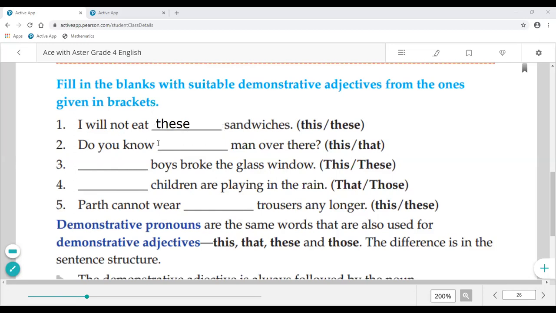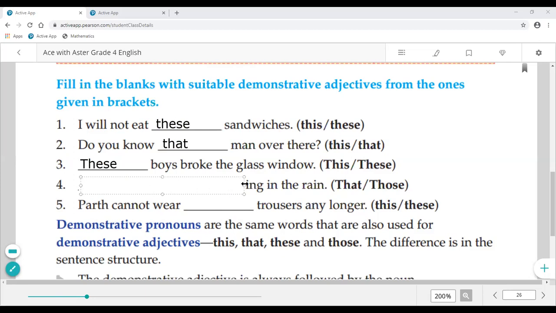Do you know that dash man over there? Over means it is talking about something far away. Over there. So, that man. Okay. Do you know that man over there? Dash boys broke the glass window. These boys. Here the plural, that is, there are many boys. So, these boys broke the glass window.